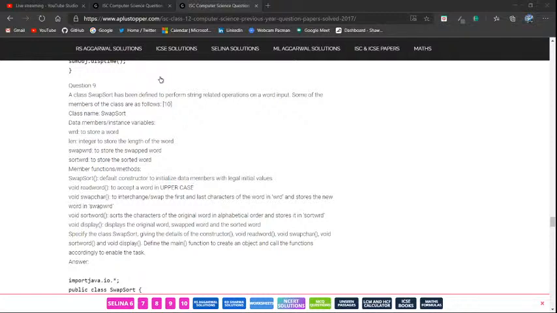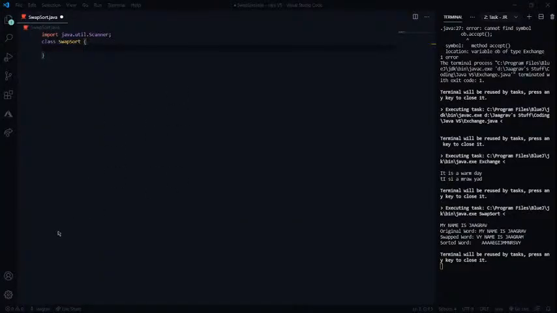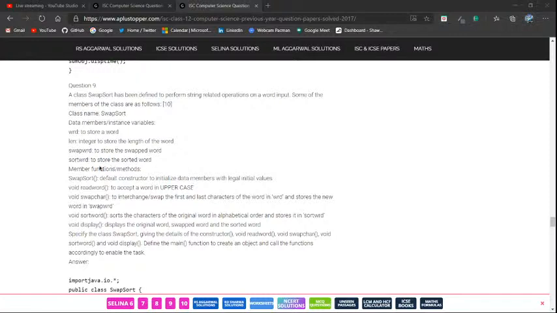Class swap sort, and then inside this I'm gonna put in, wait, I'm actually writing in VS Code, but you know, I'll just write in all the things that I need first before showing you guys. So string word to store a word. Okay, string word, and then what else do we need? String swap word, sort word. Okay, so swap word and then sort word. So fine, swap word and sort word.